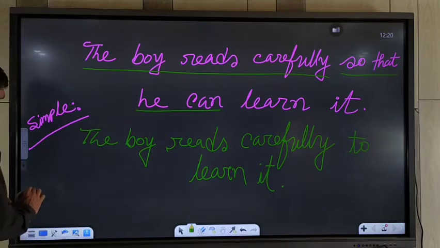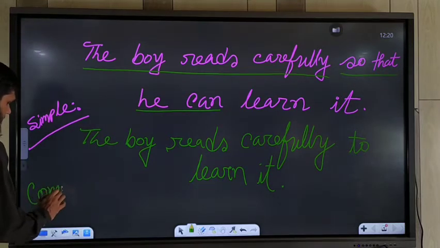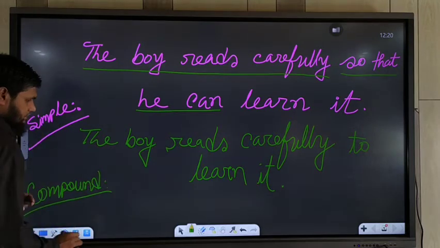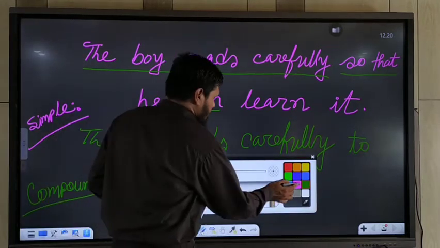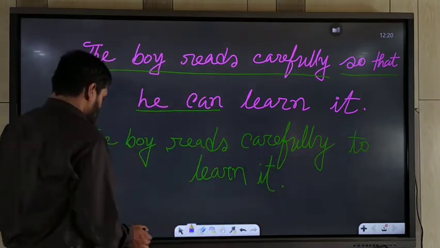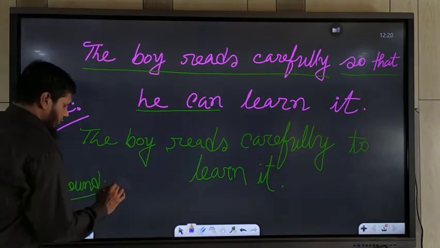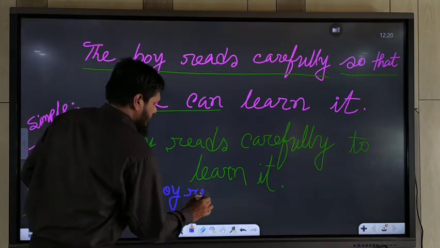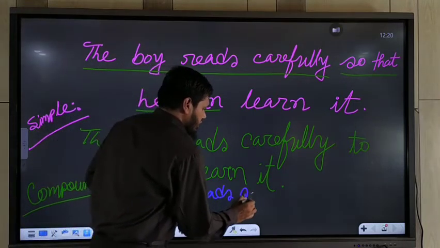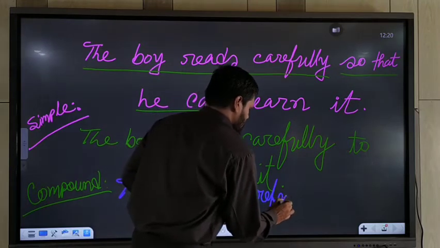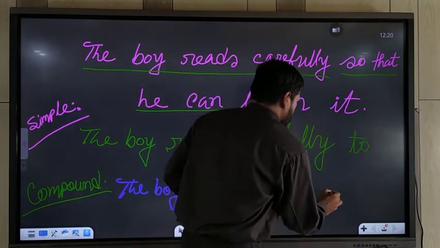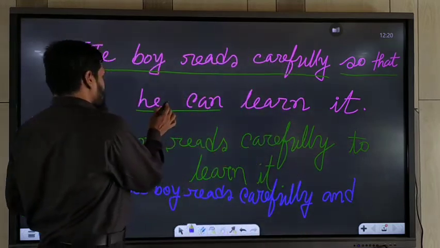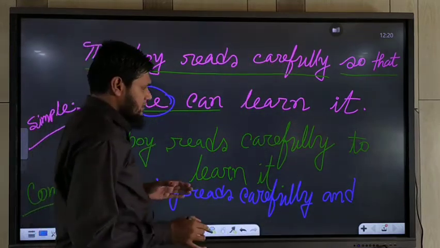If you want to change it into compound sentence, then you will use the principal clause. The boy reads carefully, and you should not use the next subject because the subjects are similar here.